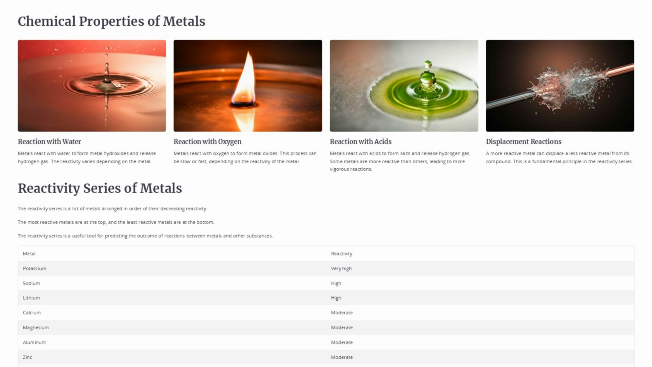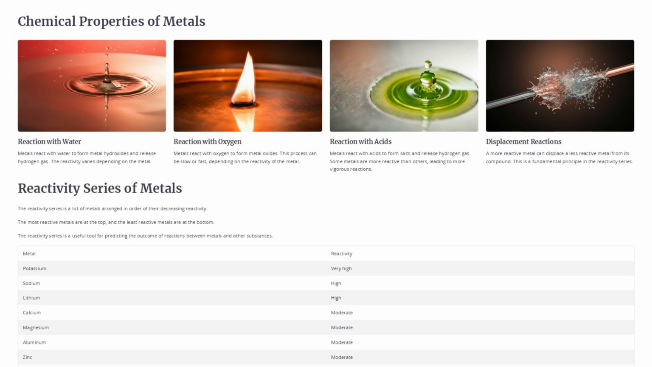The reactivity series is a list of metals arranged in order of their decreasing reactivity, with the most reactive at the top and the least reactive at the bottom. This is a useful tool for predicting the outcome of reactions between metals and other substances. The table shows the different metals and their relative reactivity, ranging from very high for potassium to very low for gold. Understanding this reactivity series helps explain phenomena like metals reacting with water, oxygen, and acids in different ways.